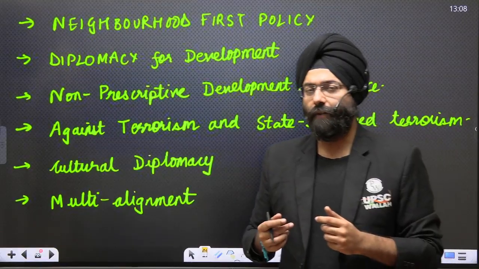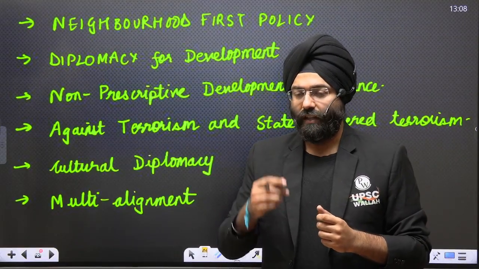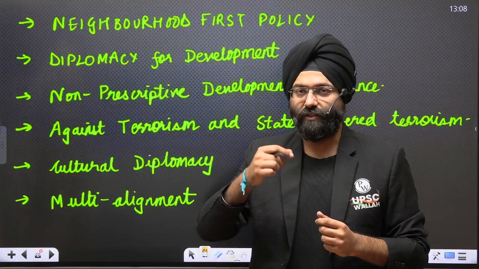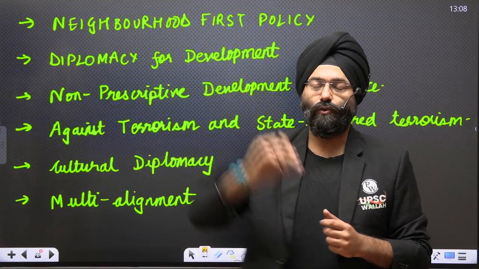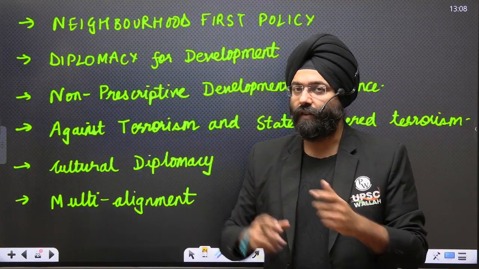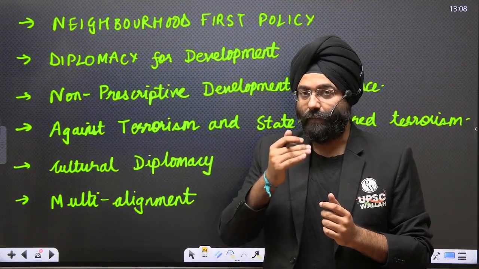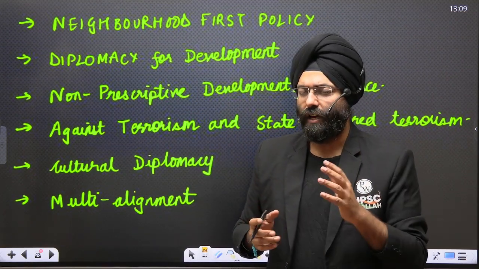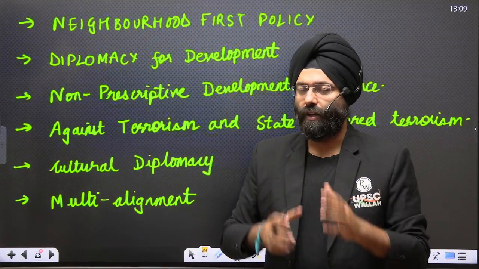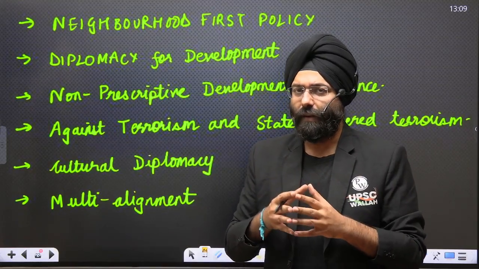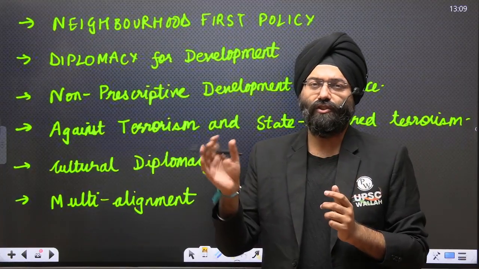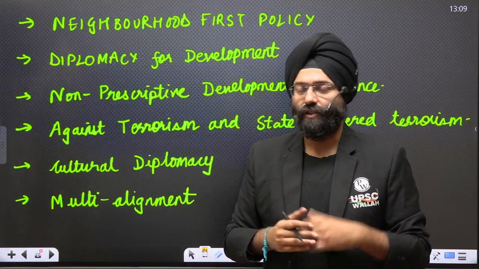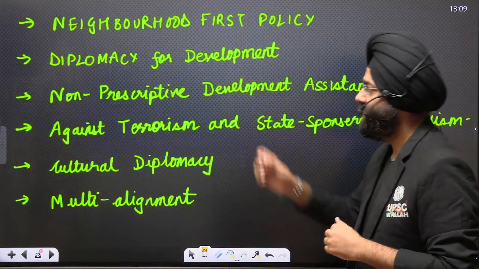For example, if we have to develop the northeastern region, the country of Bangladesh can play a very important role through diplomatic channels. We can have trade routes and transportation networks to the northeastern region. So the development of the Northeast, associated with passage through Bangladesh, will help, and diplomacy is playing a role. Diplomacy plays a very important role in development because of geographical settings; countries' shapes and sizes vary, and you may depend upon certain other countries. That is why diplomacy is very important.